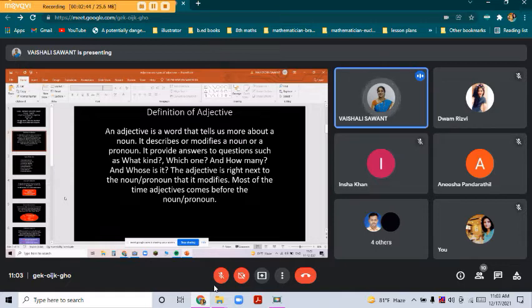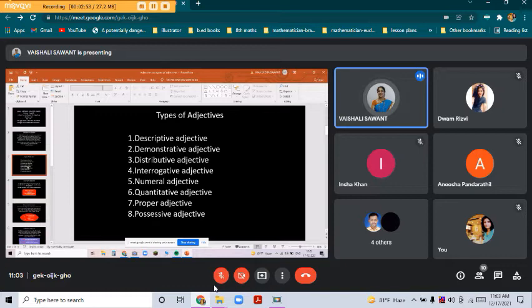So this is the definition of adjective. Adjective is that which gives more information about a noun. It qualifies a noun. Now coming to the types of adjective. The first is descriptive adjective. The second is demonstrative adjective. Third is distributive adjective. Fourth is interrogative. Fifth is numeral. Sixth is quantitative adjective. Seventh is proper adjective. And eighth is possessive adjective. Now coming to the first part.